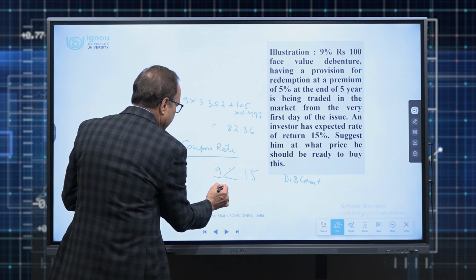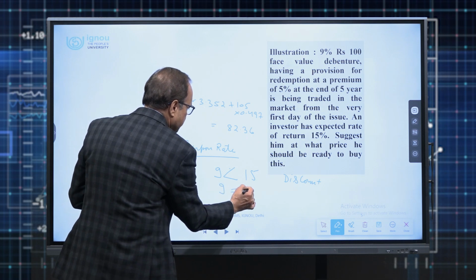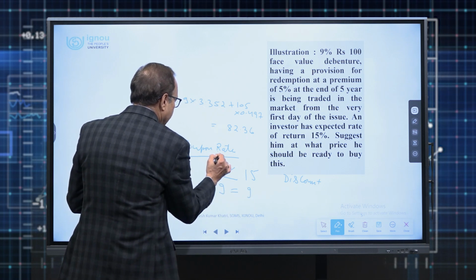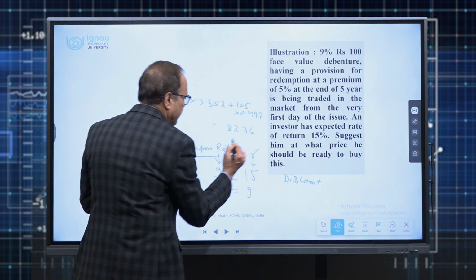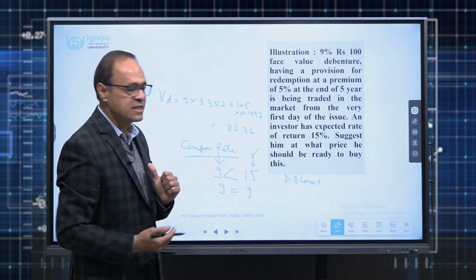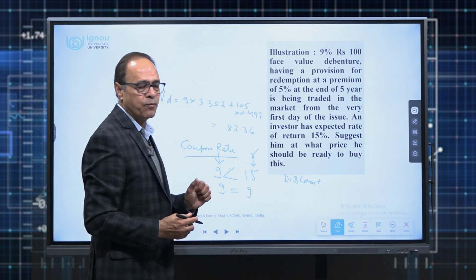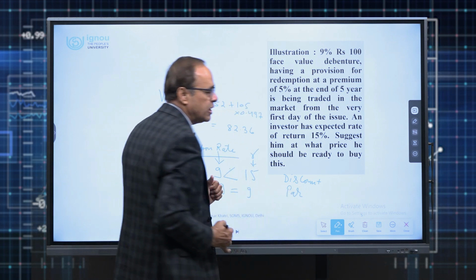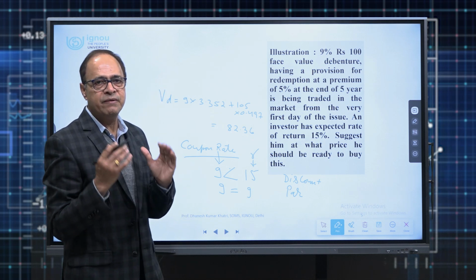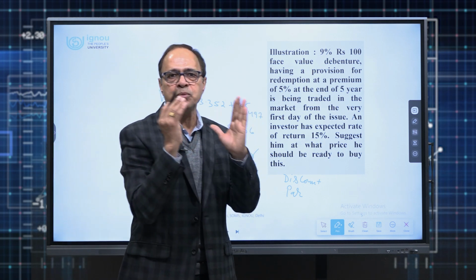Whereas if an investor is expecting the same, so this 9% is the coupon rate, whereas this is the investor's required rate of return. I have written it on the right hand side. So whenever both are equal, the debenture will trade at par. That means at par value or face value in the market. Or investors are willing to pay at the most par value.